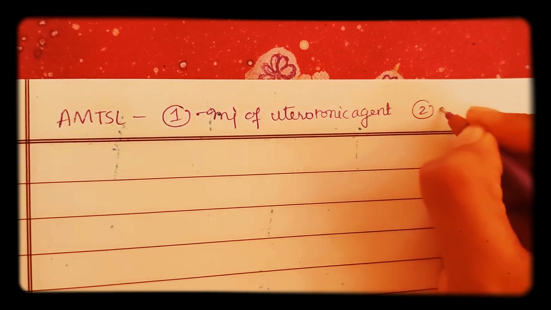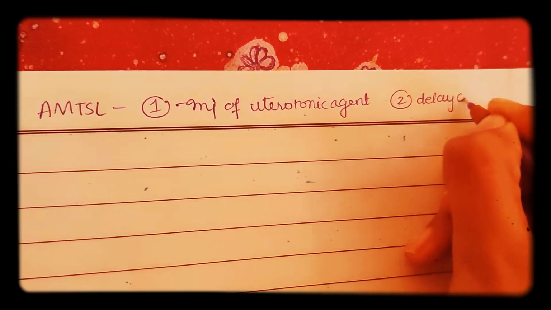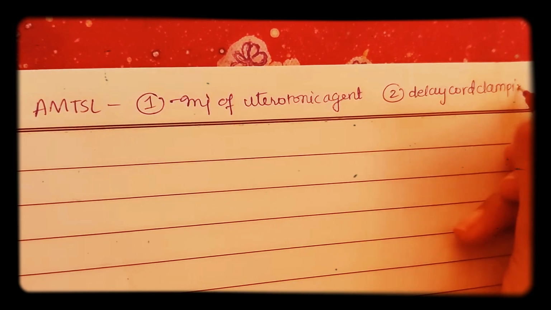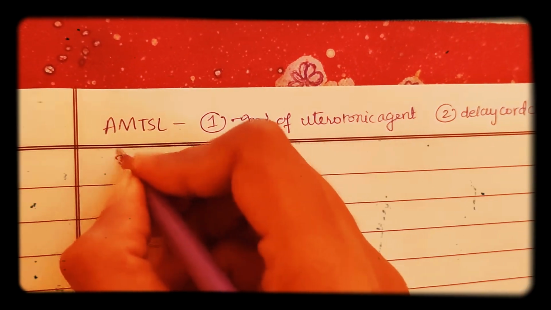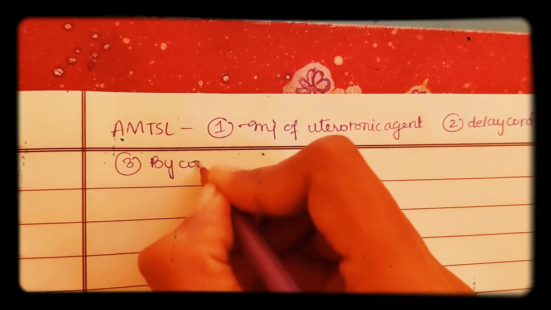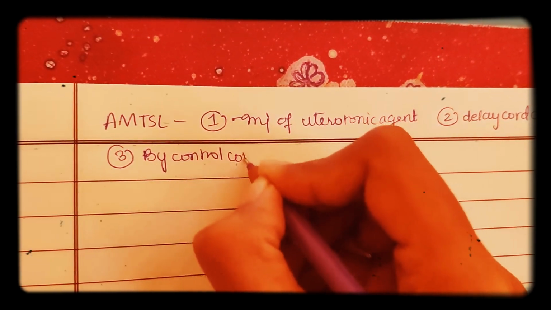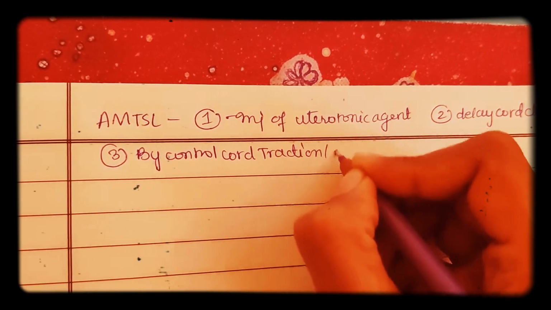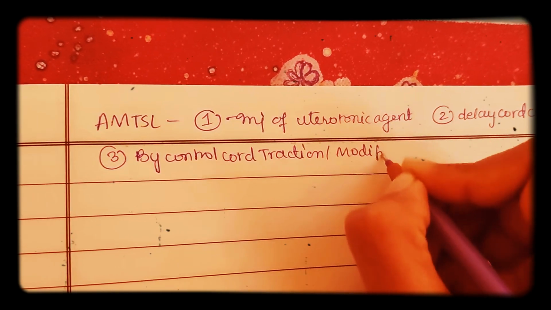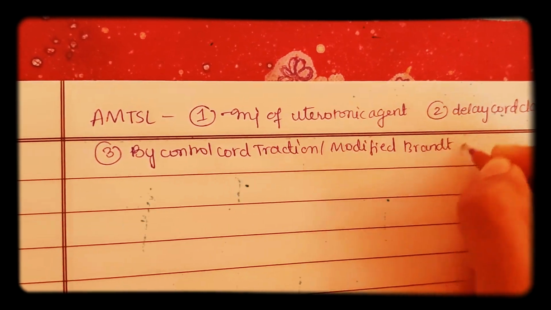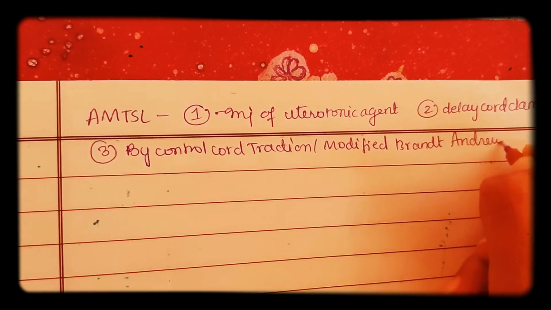The second thing you do is delayed cord clamping. The third thing you do is delivery of placenta by controlled cord traction, or you will do the modified Brandt-Andrews method.